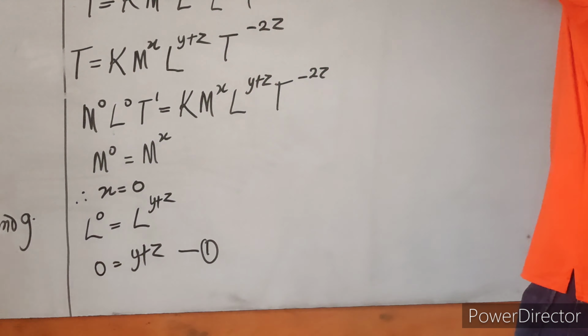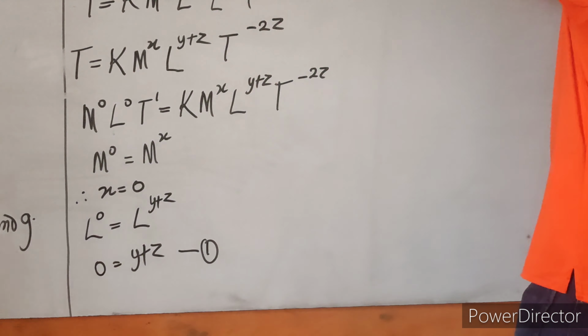Yes, we have successfully found the values of x, y, and of course z. So that settles the first part of the question. Let's go to the second one. We want to see the relationship now. Now, let's go back to the original equation. What is our original equation? We have t is equal to k m raised to the power of x, l raised to the power of y, and g raised to the power of z. Well, let us now replace those values.